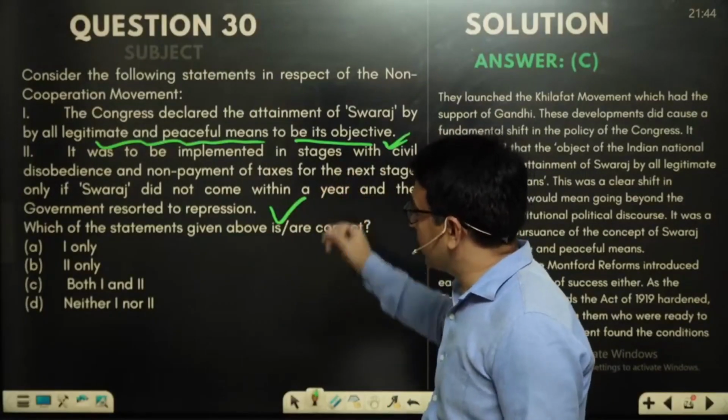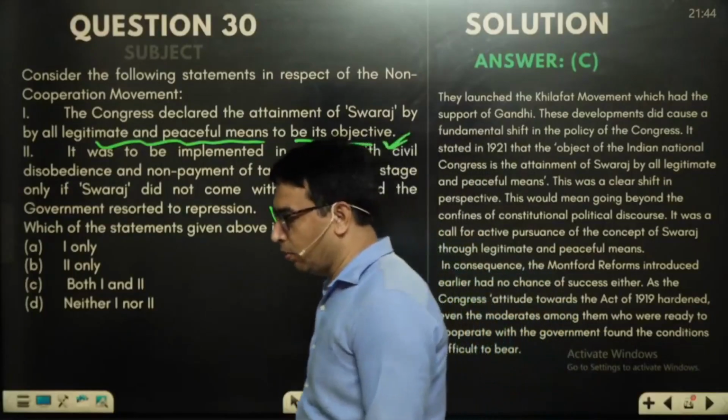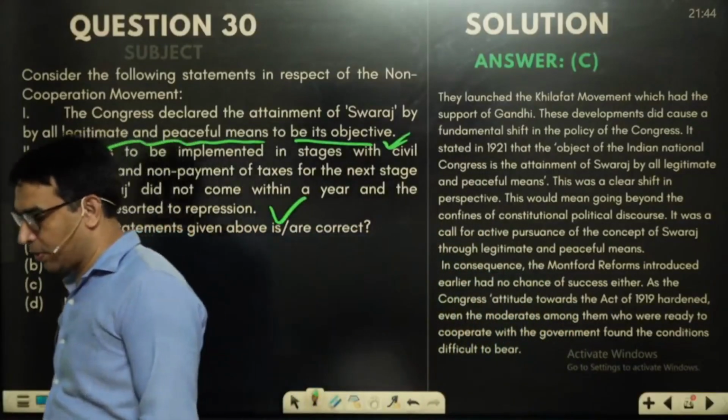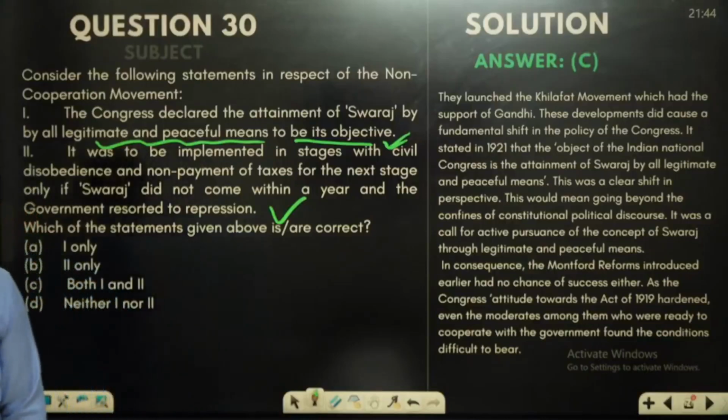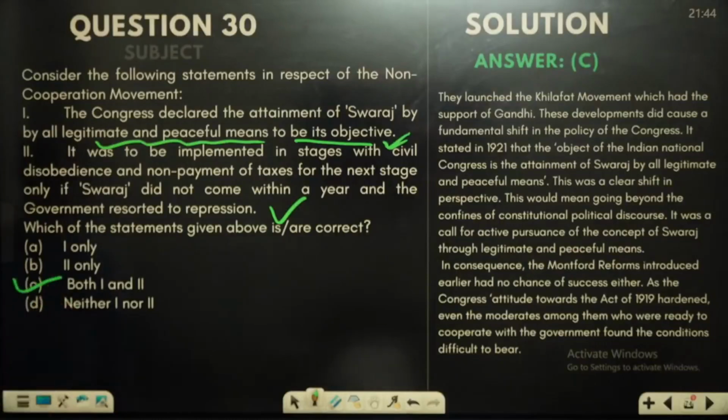Now these two statements are very much mentioned in IGNOU books, and in different paragraphs you can get the two statements in old NCERT as well. So both statements are correct, and so the answer would be C for this question.